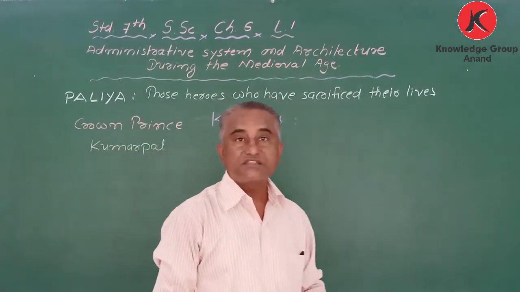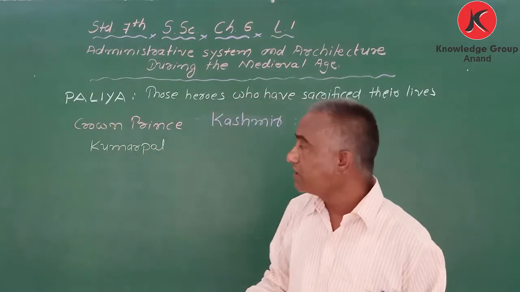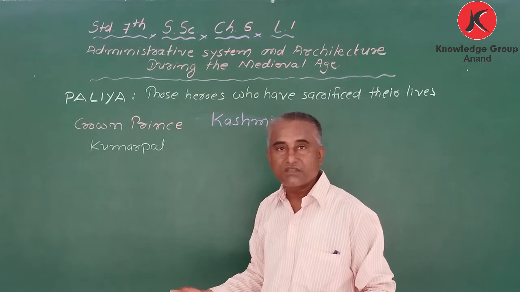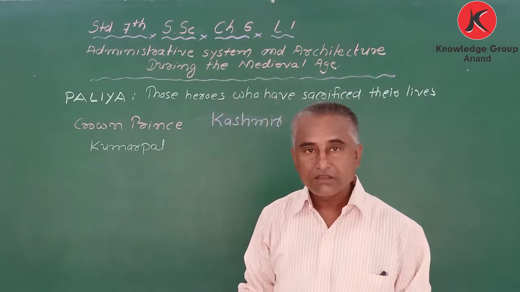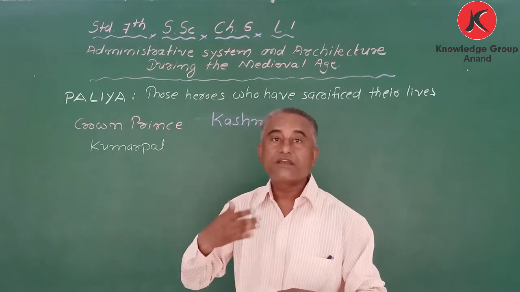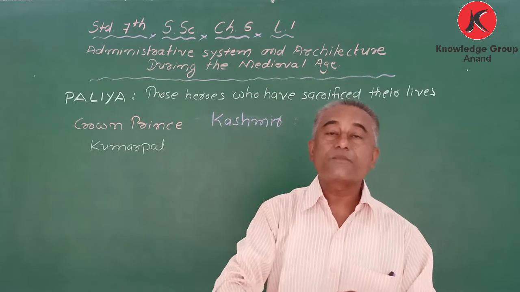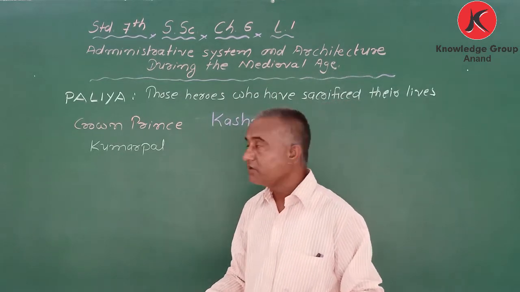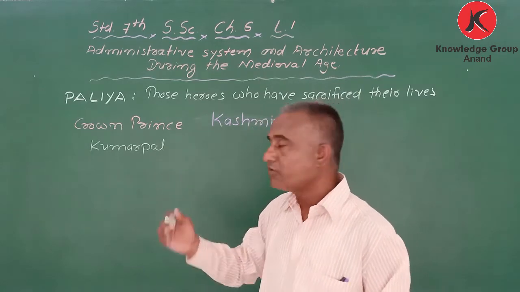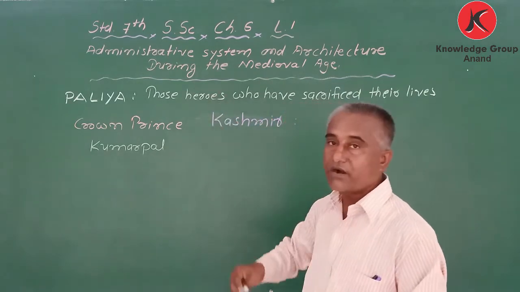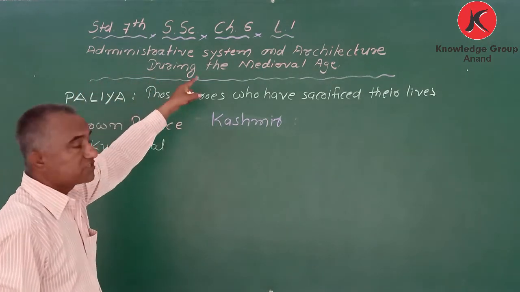Kumarpal was chosen as the king by the council of ministers. Got it? So here we can say it was not necessary that the eldest son would be considered the new king. Because if the eldest son may not be capable, another person can be chosen as a king. It is given in the book, that's why I am explaining you this thing. So it was about the administration. The first part is the administration system.